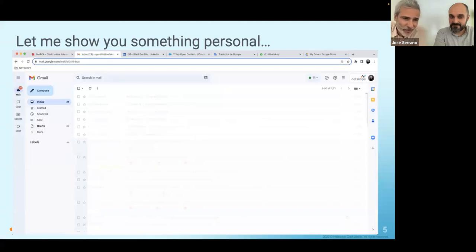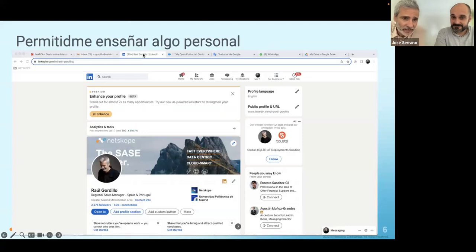I blurred it because of business. We want you to focus on the URL, because this URL will be common between the corporate one and the personal one that you will see. So here is the URL connecting to my corporate email. I have my LinkedIn profile and my LinkedIn traffic.